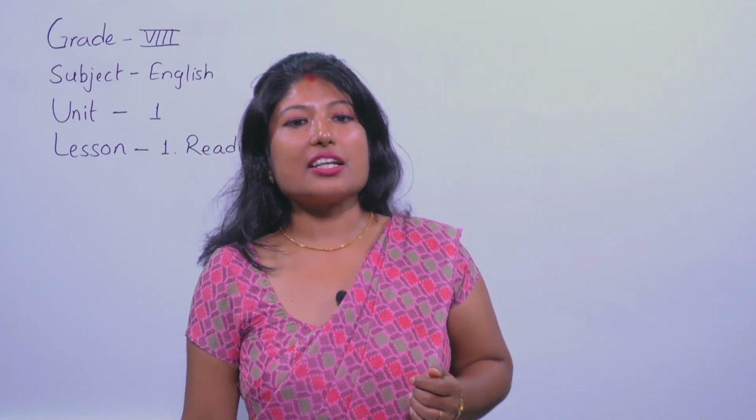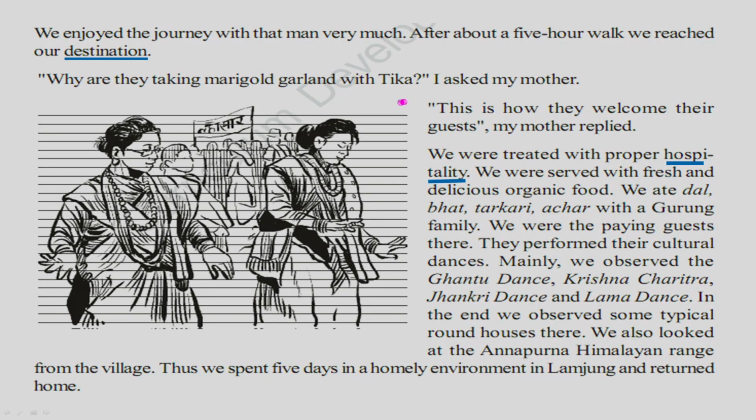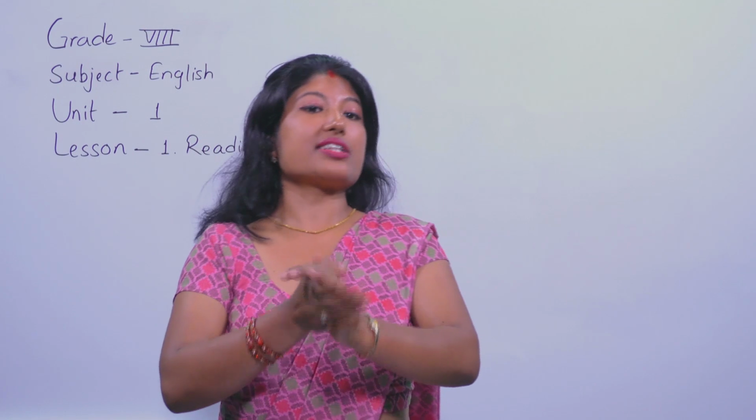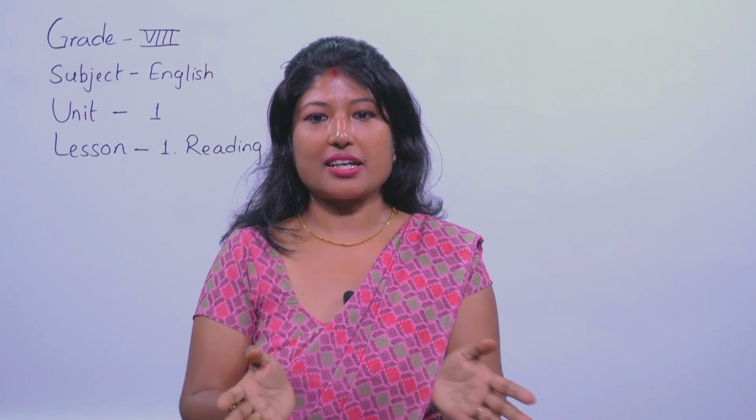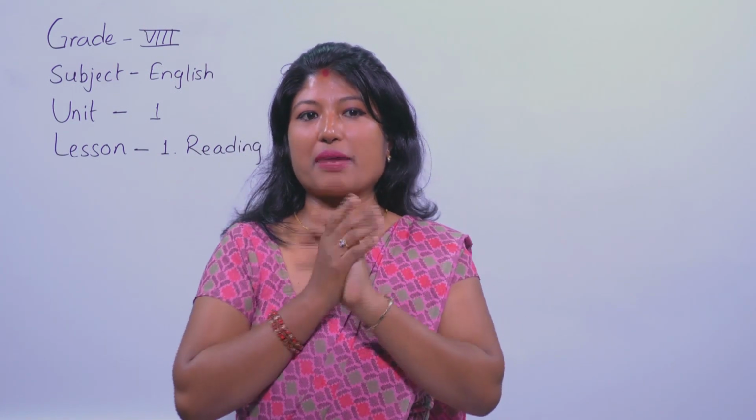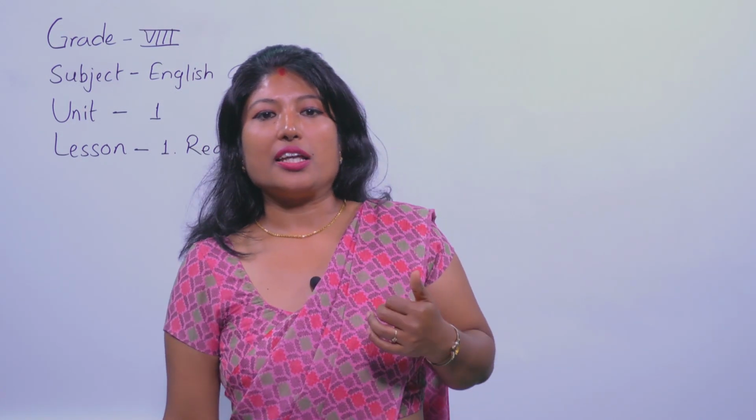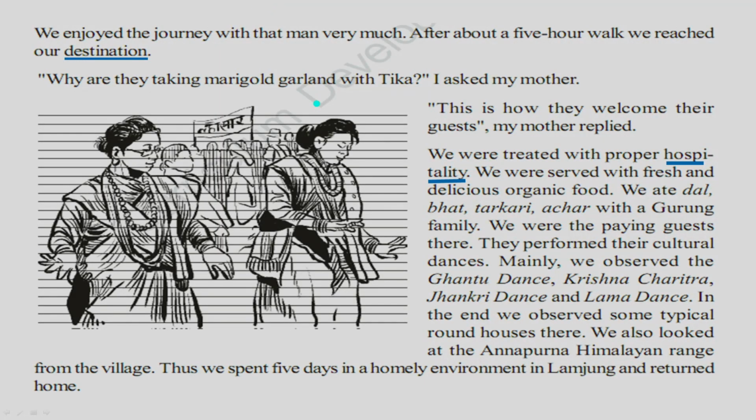So why are they taking a marigold garland with tika? I asked my mother. So when they reached, you can see the picture, the women were standing there. Why? Any guesses? Yes, they were standing there to welcome their guests, and the guests were the writer and his family. So they had a marigold garland, the phul ko mala, isn't it? And then tika.